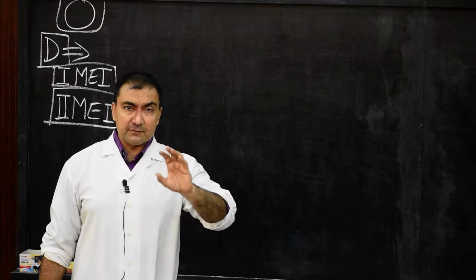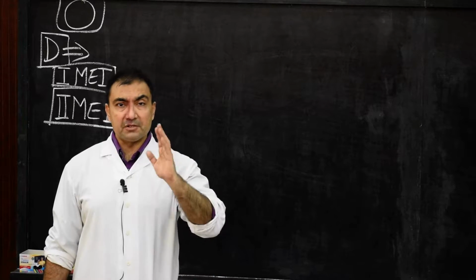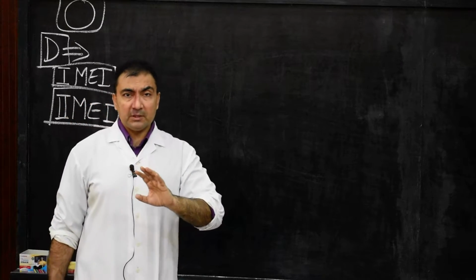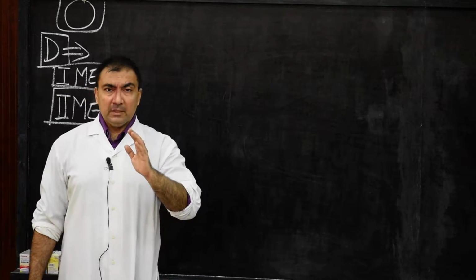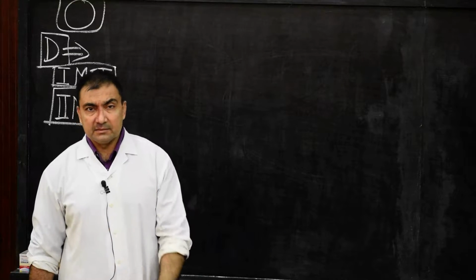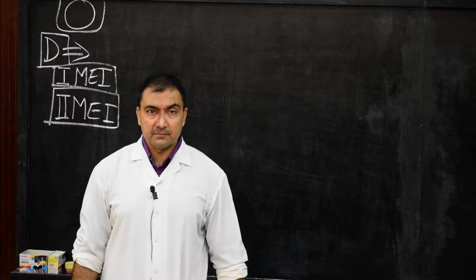That oocyte is released from the ovary into the fallopian tube during the process of ovulation. So this sentence is important, you have to remember this. What will happen to the remaining follicles? They will become atretic and they will undergo degenerative changes.